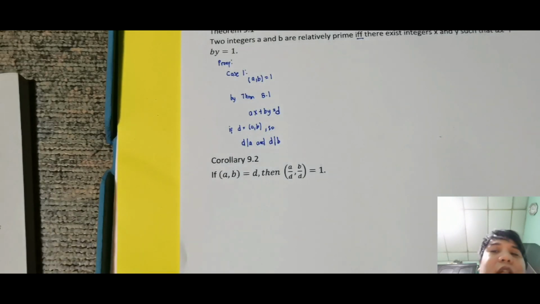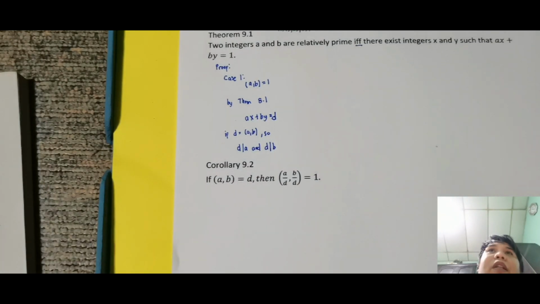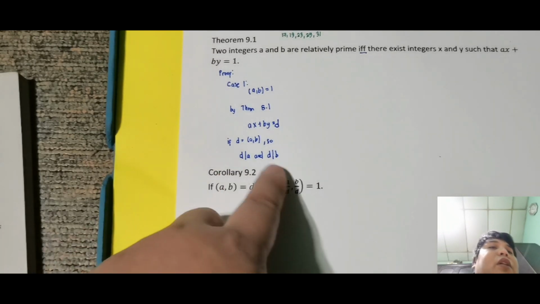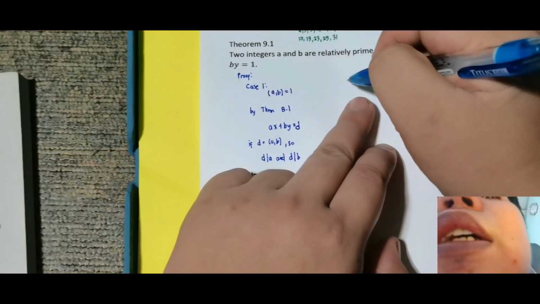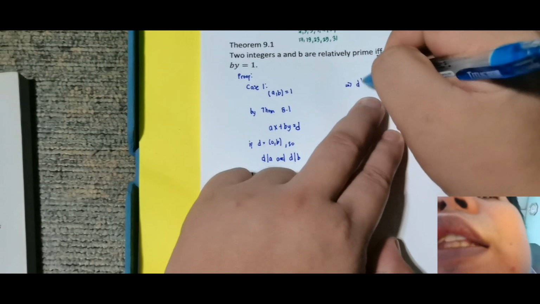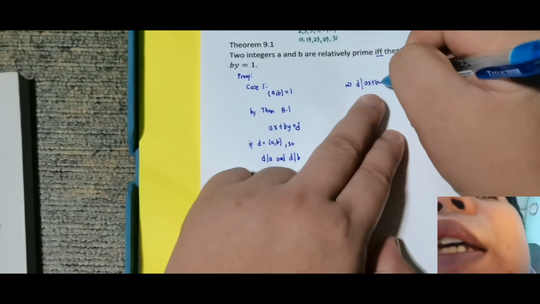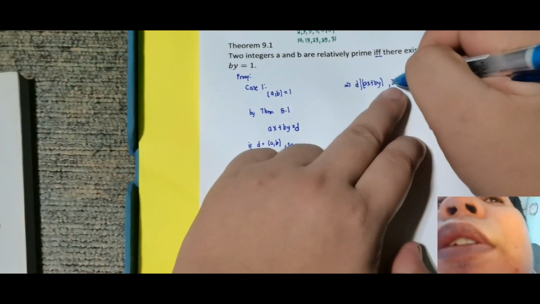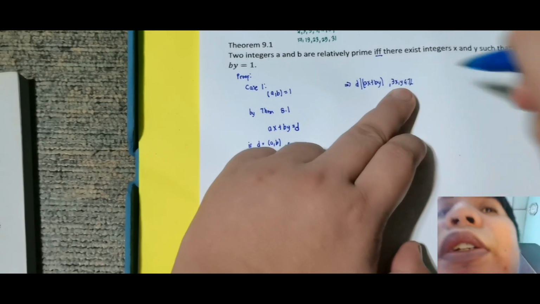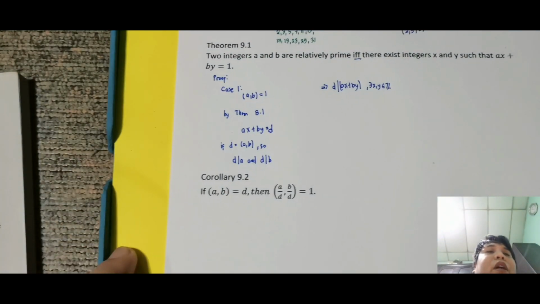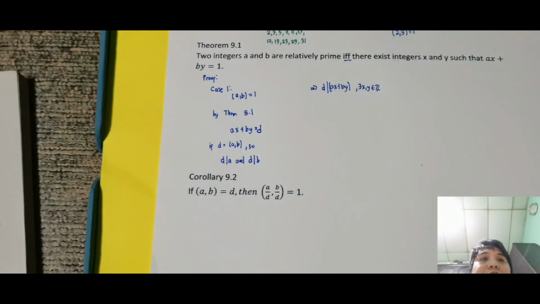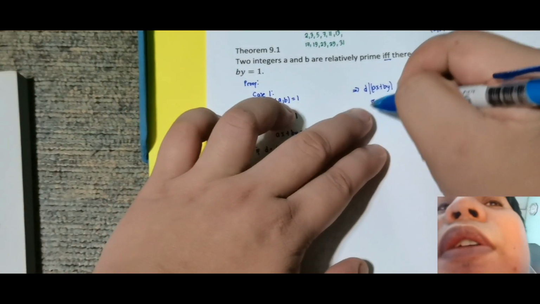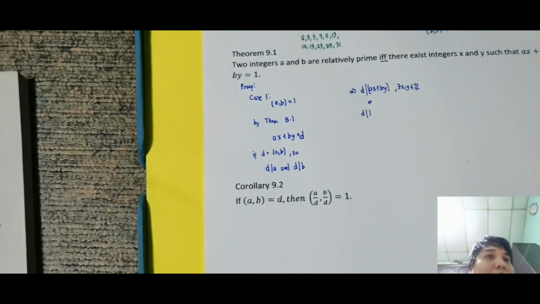Okay? Since d divides a and d divides b, so meron tayong theorem dun sa ating divisibility somewhere na kung dinidivide niya yung dalawang number, dinidivide din niya to. So, I don't remember kung anong theorem to. This implies that d divides yung ax plus by. Okay, yung nag-multiply ka ng something x and y, so, for some x and y element of integers. So, nakalimutan ko na theorem yan. Okay, so, since nagawa ko yan, ngayon, ibig sabihin, dalawang cases kung ano meron si d. d divides ax plus by or d divides 1. Okay, dalawa cases lang yan.